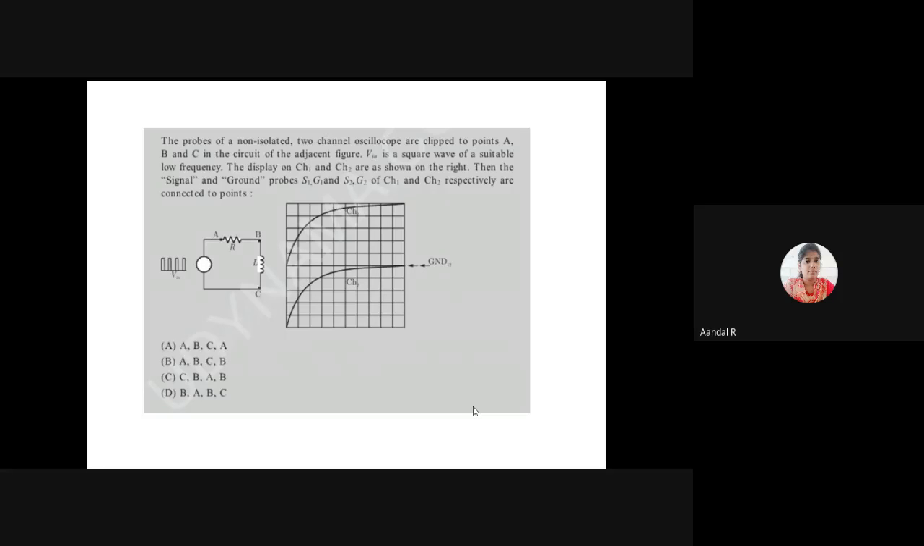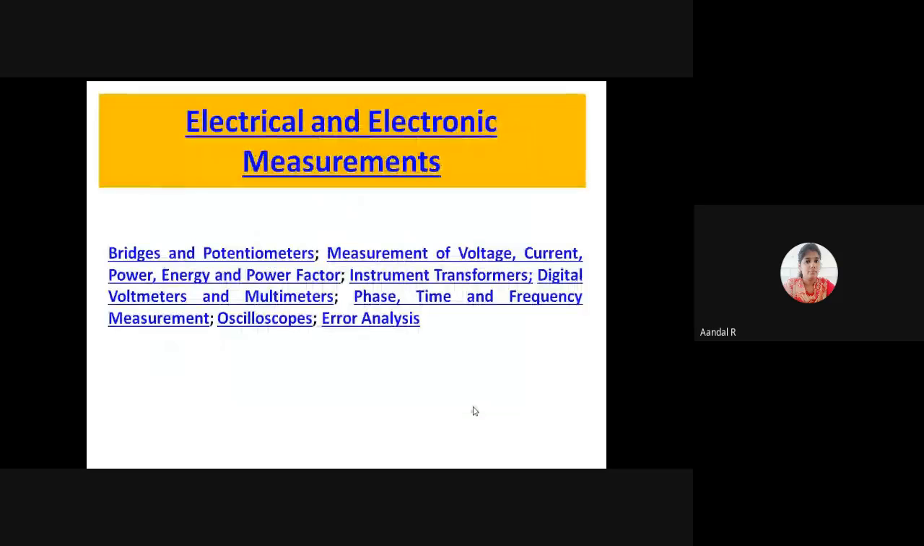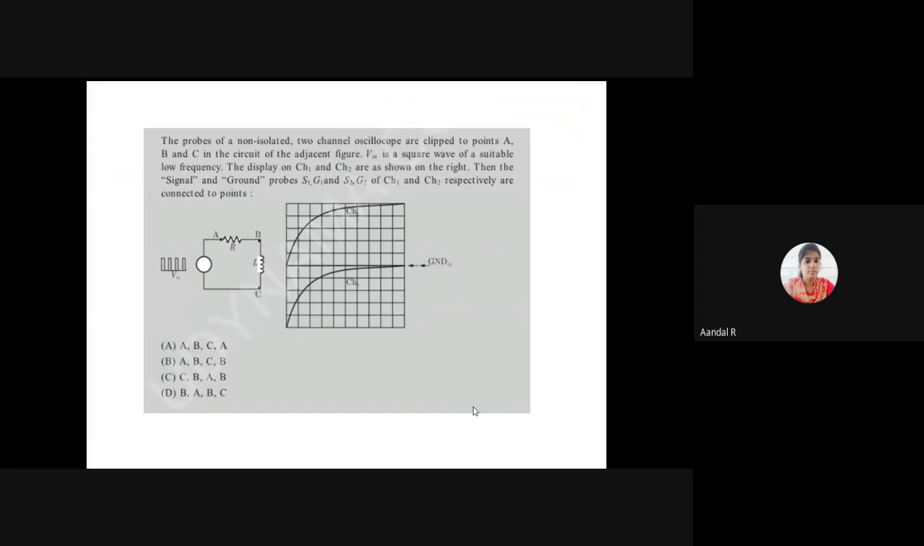Can anyone say under which topic this question comes? These are the topics in the syllabus of electrical and electronic measurements, right? This is the question. Can anyone say under which topic this question comes?